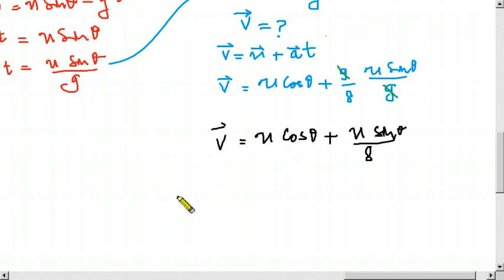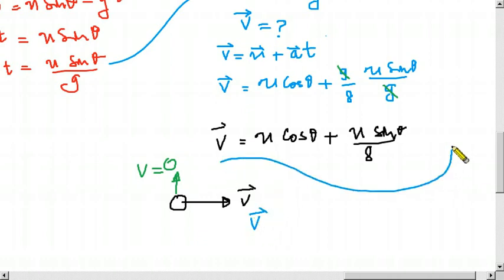So since the ball has only this v, because this one is 0, we finally write the velocity this way. We don't have to combine using Pythagoras theorem, just this component is there to the horizontal right side.